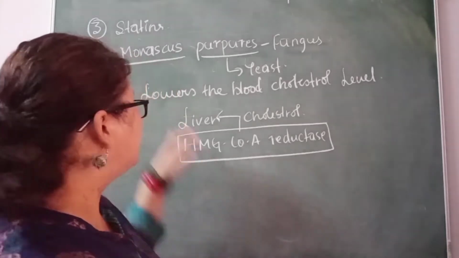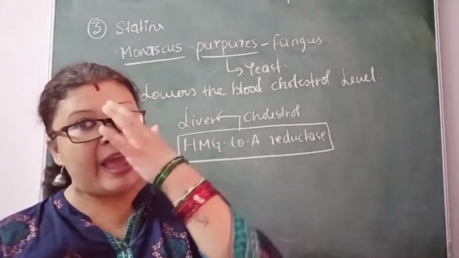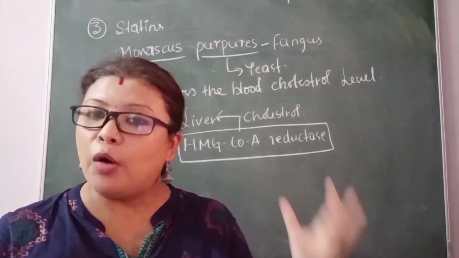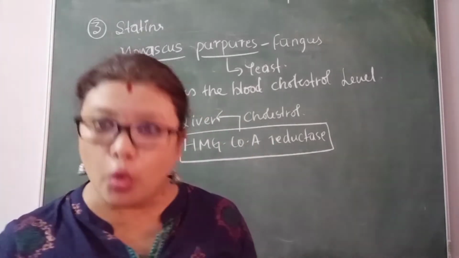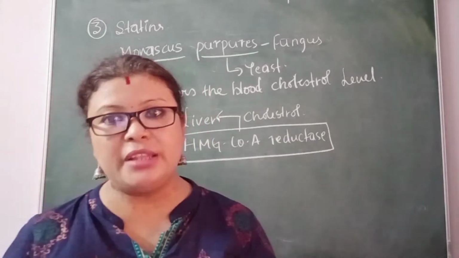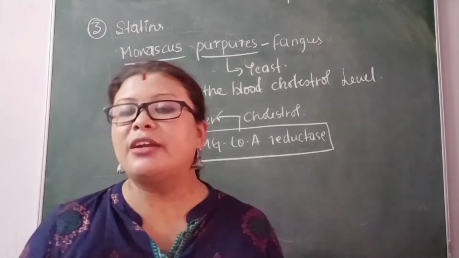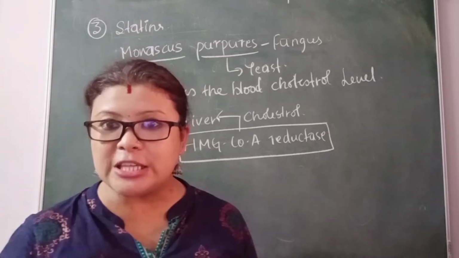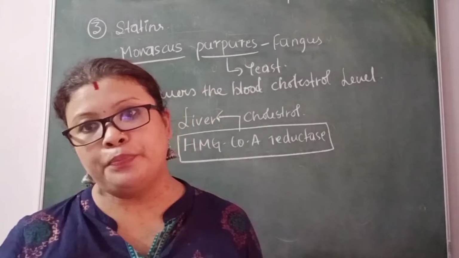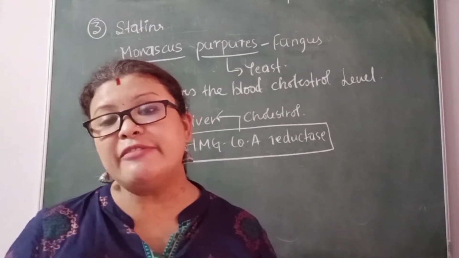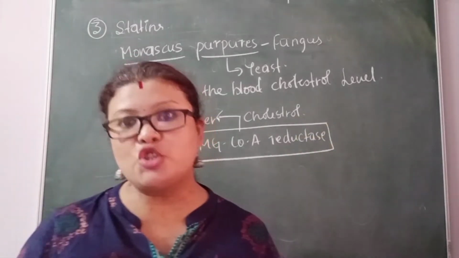So what do statins do? Whenever the amount of cholesterol in the blood is more, after a blood test the doctors detect a high cholesterol level in a person, that means the liver is synthesizing more cholesterol. So we have to bring down the level of cholesterol.